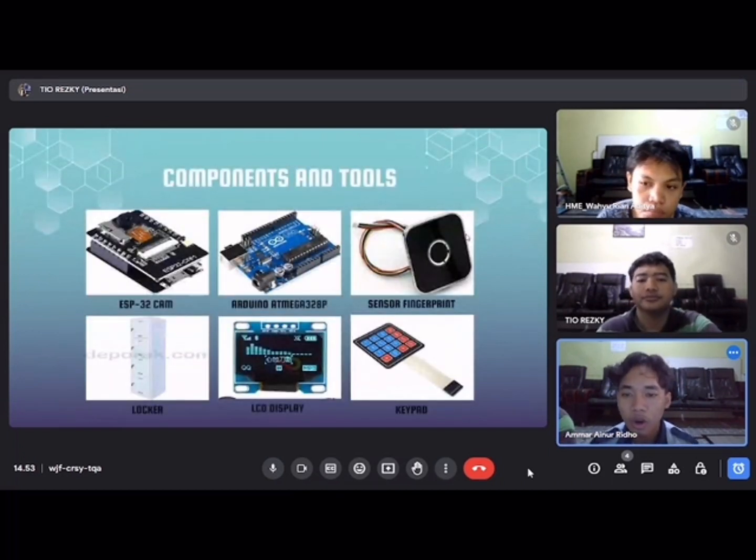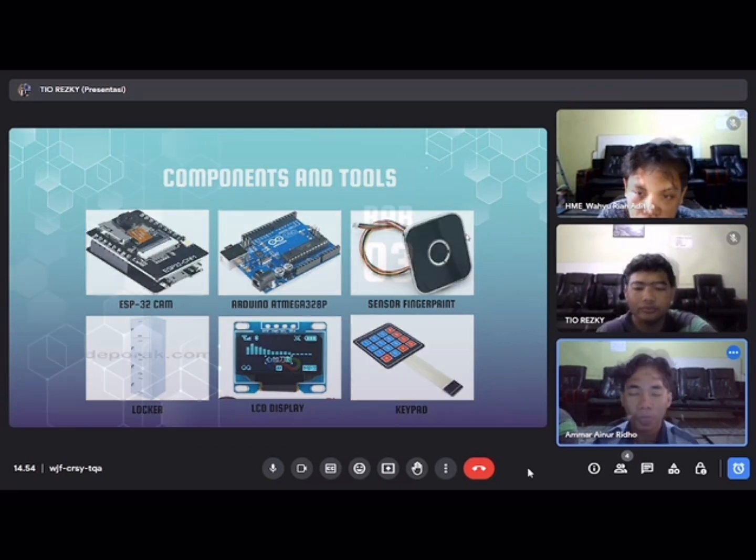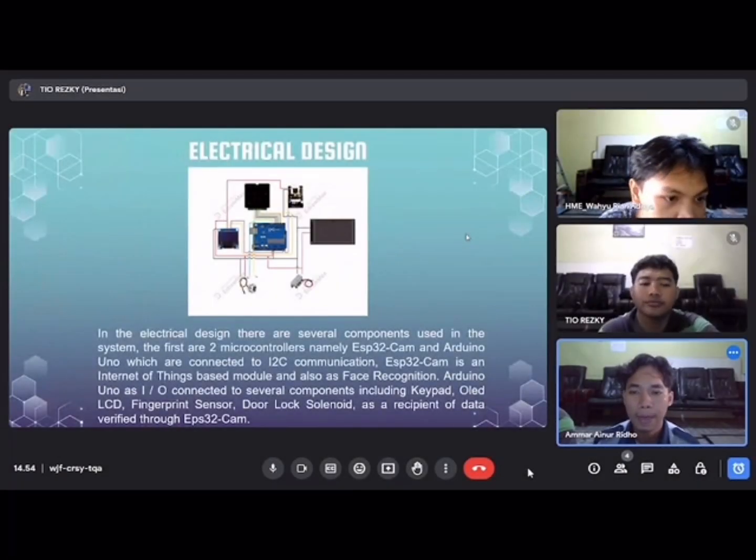These are the components and tools. This is the ESP32-CAM. This is my controller, Arduino. This is the fingerprint sensor and locker, an LCD display, and the last, a keypad. Battery.